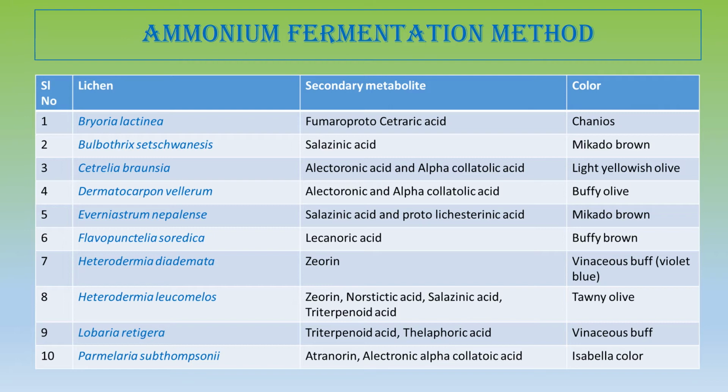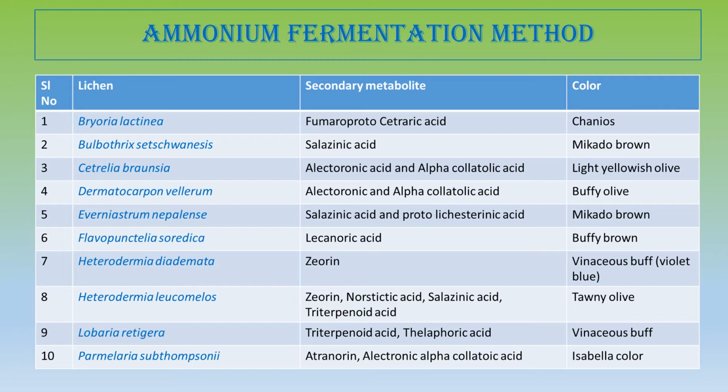And norstictic acid and salicylic acid. Norstictic acid is a depsidone, and we have discussed salazinic acid is a depsidone. So, this Heterodermia leucomelos produces tawny olive color by ammonia fermentation method.